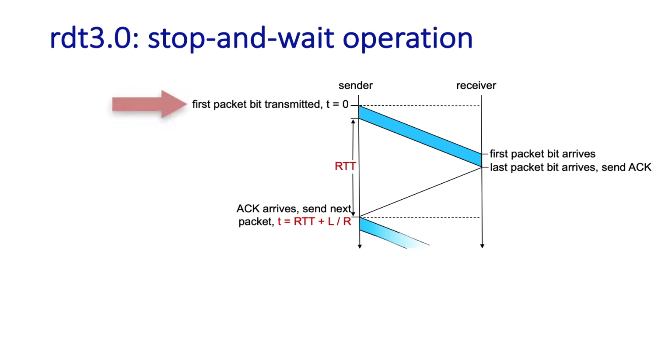At t equals 0, the sender transmits the first bit of a packet into the channel. That bit is then going to propagate over to the receiver. Finally, when the last bit transmitted at the sender arrives at the receiver, it sends the acknowledgement packet, which we'll just assume is a single bit, and which propagates back to the sender. At time t equals RTT plus L over R, the ACK arrives, and at this point, the RDT 3.0 sender can send the next packet.